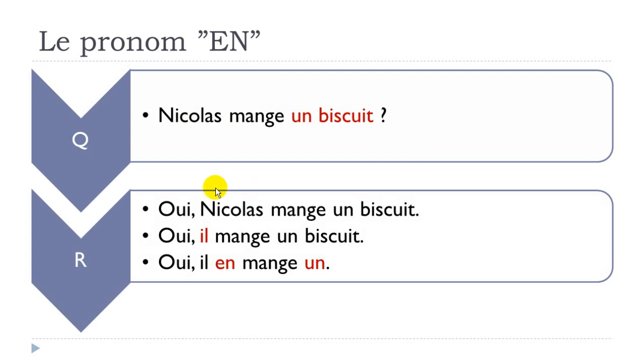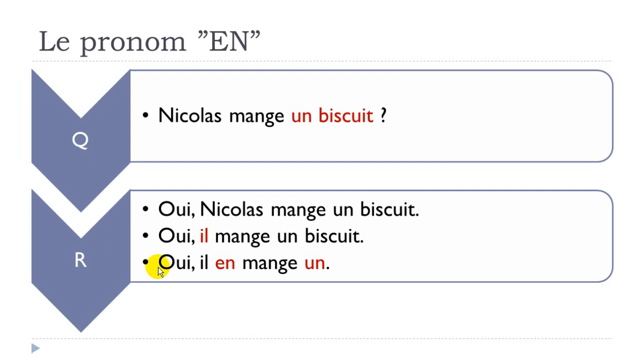First answer, oui, Nicolas mange un biscuit. Same thing as previously, you just put everything again. Second possibility, you don't want to repeat Nicolas: oui, il mange un biscuit. Last option, you don't want to repeat Nicolas and you don't want to repeat biscuit.